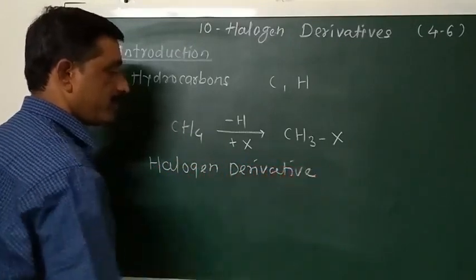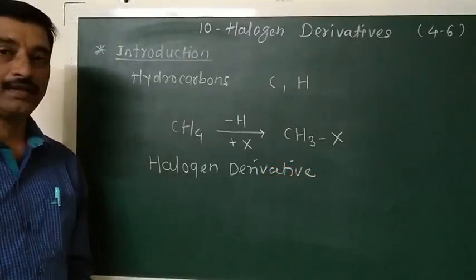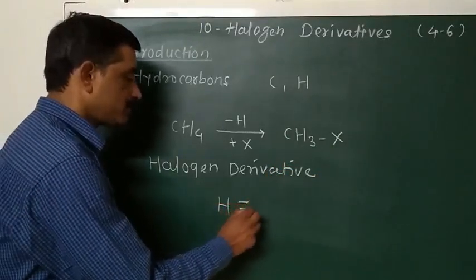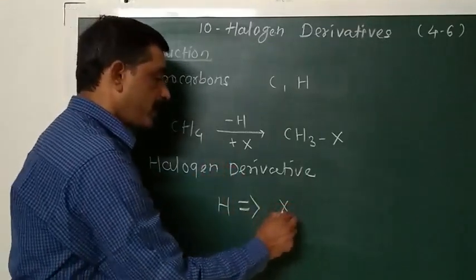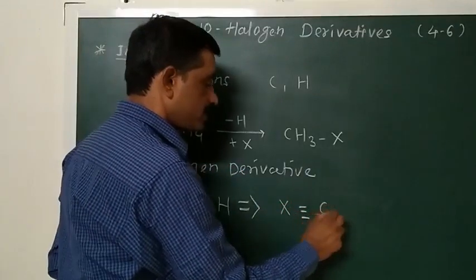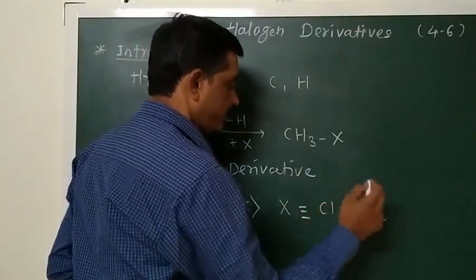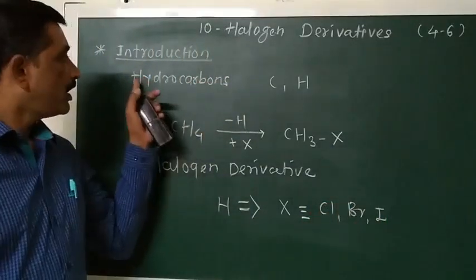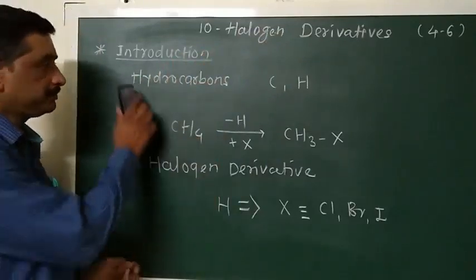A halogen derivative is an organic compound obtained by replacement of hydrogen atoms of hydrocarbons by halogen atoms such as chlorine, bromine, iodine. Then such compounds are called halogen derivatives of that particular hydrocarbon.